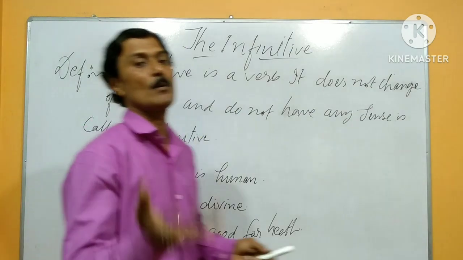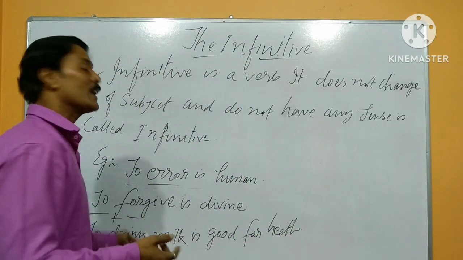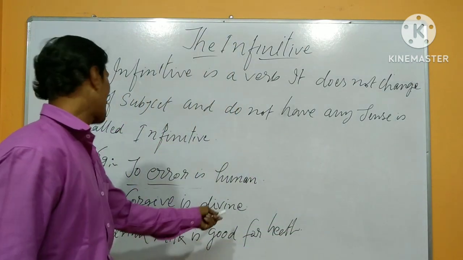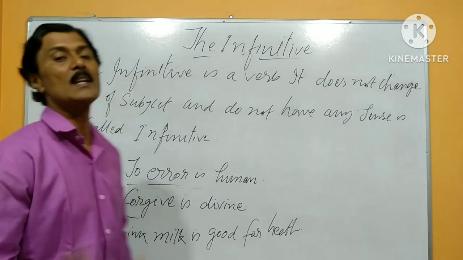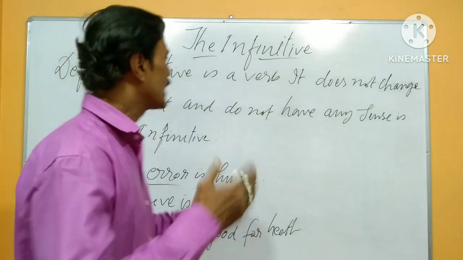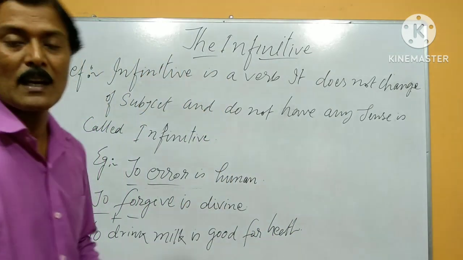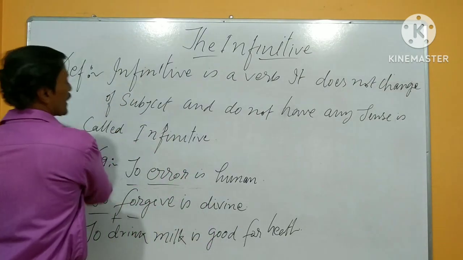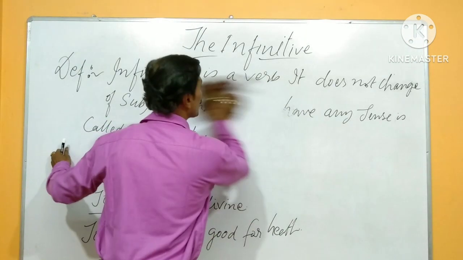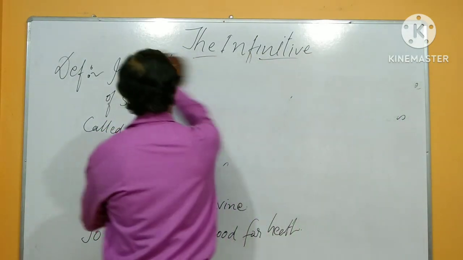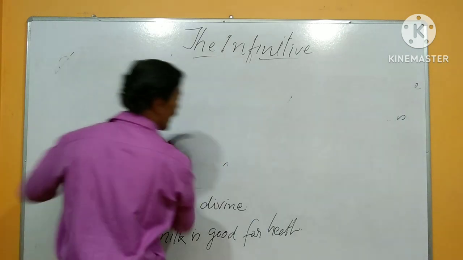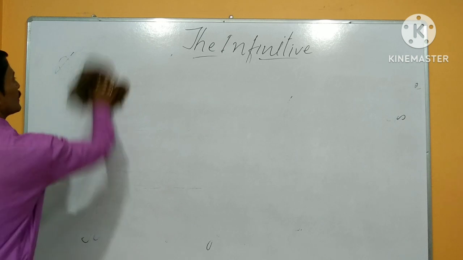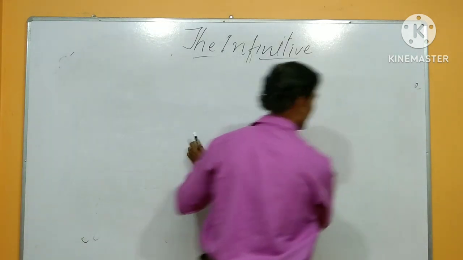So there are three examples I noted here. To err is human fault. Forgive means apology. To forgive is divine. To drink milk is good for health. There are several examples I noted and I make sure all of you are clear about that. In this way, I wrap up the board and note more examples here. Then you will definitely understand.